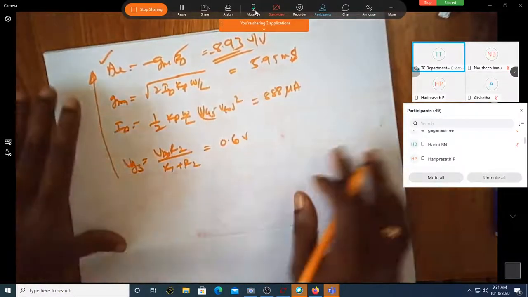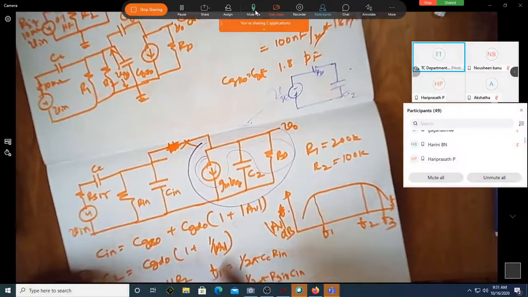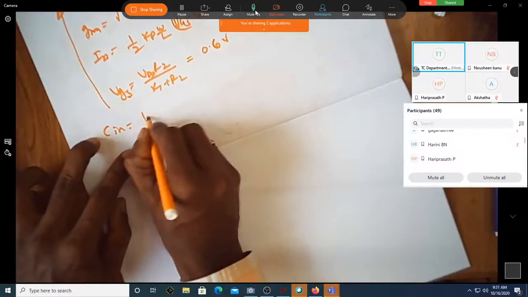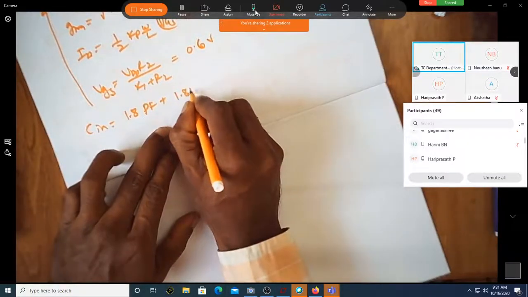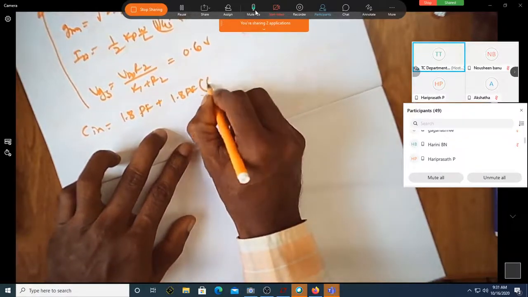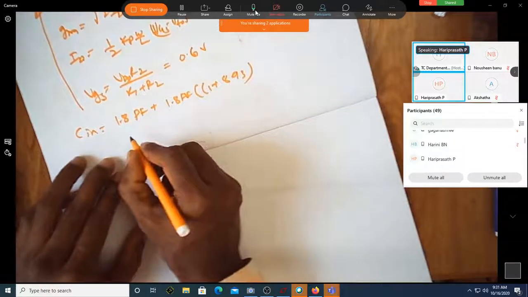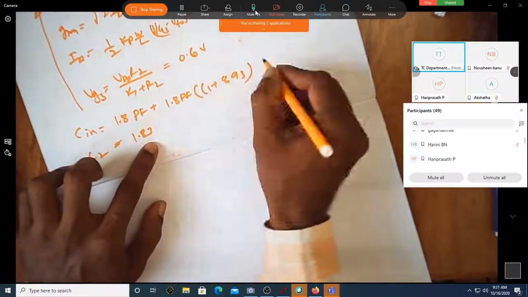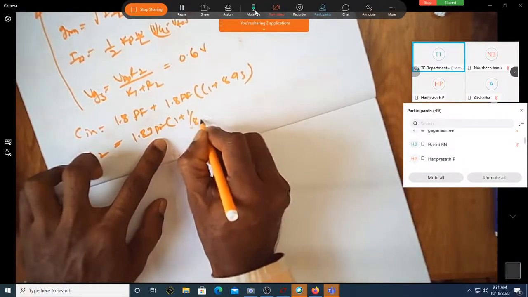Then what is CGSO, CGDO? Can we find this now? This is 1.8. So what is seen now? Is it 1.8 picofarad plus 1.8 picofarad into 1 plus 8.93? It's the magnitude, no? And then it is 1.83. This is C2. C2 is, one of you find out the value. Picofarad into 1 plus 1 over 8.93.